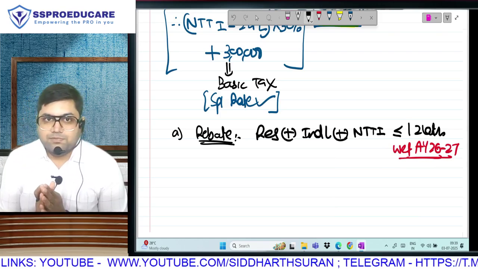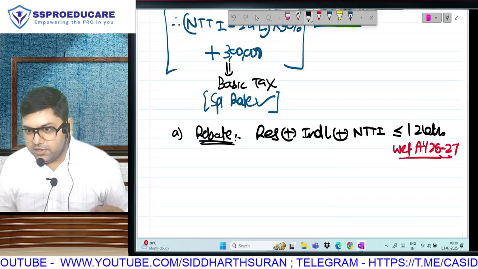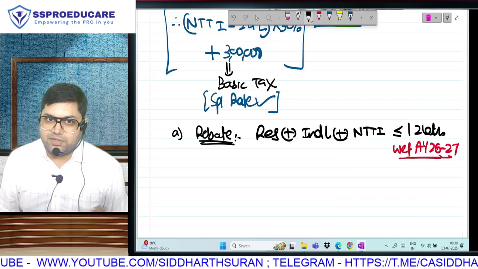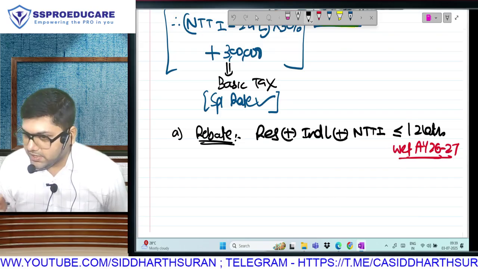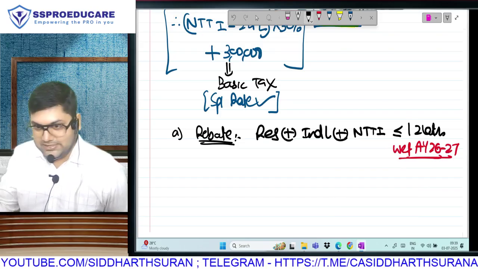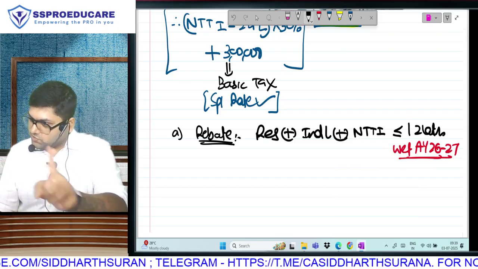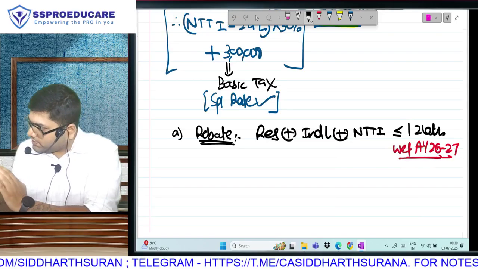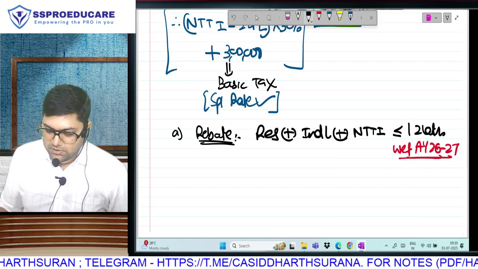Hey Bhagwan, please spare me. I cannot comment on every influencer's every mistake. I can maximum make you understand: old regime 5 lakh, new regime 12 lakh. So for a resident individual, income up to 12 lakh, and it is an amendment. Last year it was 7. You are not supposed to know outdated law, just to tell you what the amendment is. You have to learn 12 for your exam. These are conditions, bro. Conditions.